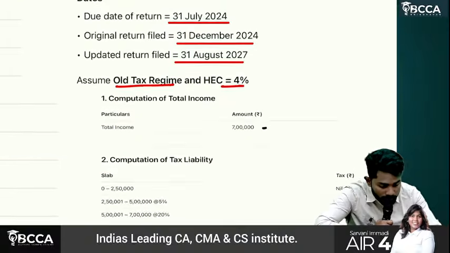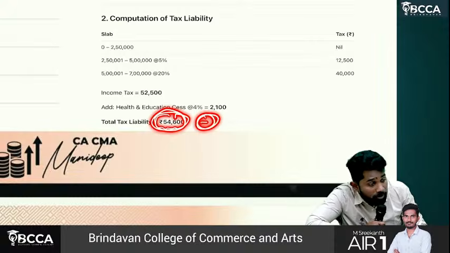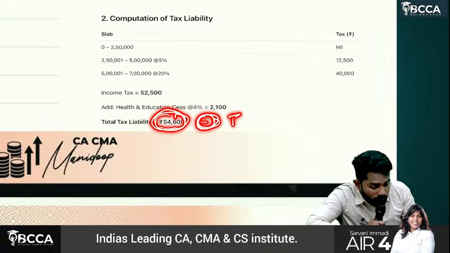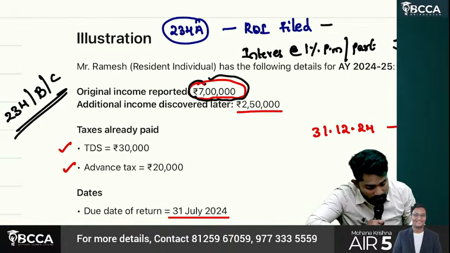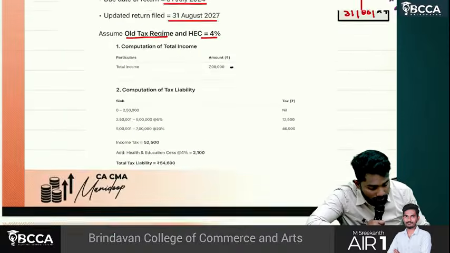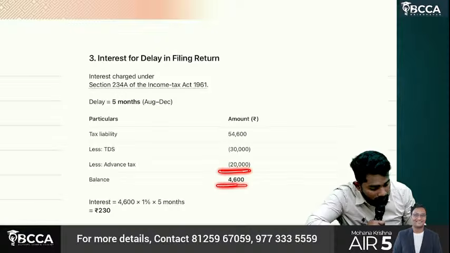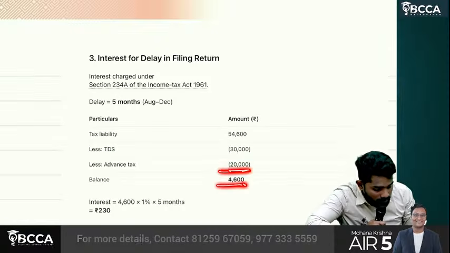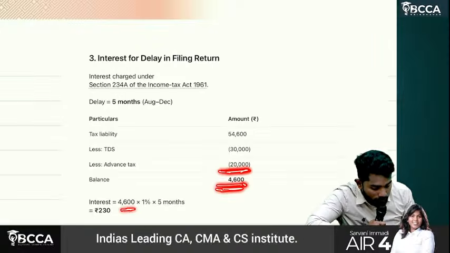Out of this total tax liability 54,600, some amount is already paid by way of TDS and advance tax. From 54,600 subtract TDS 30,000 and advance tax 20,000. So 4,600 was the tax due. On this we should calculate 234A interest.